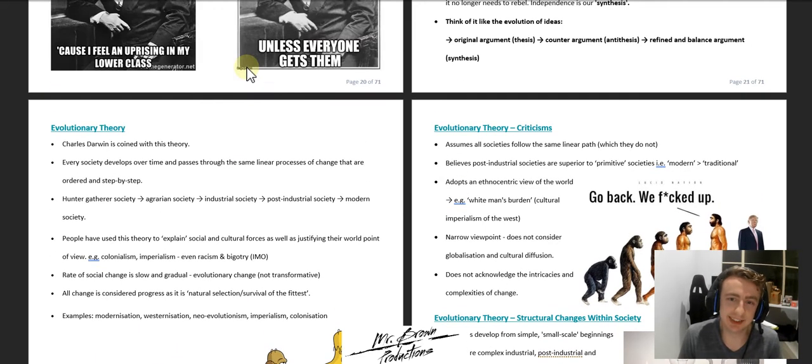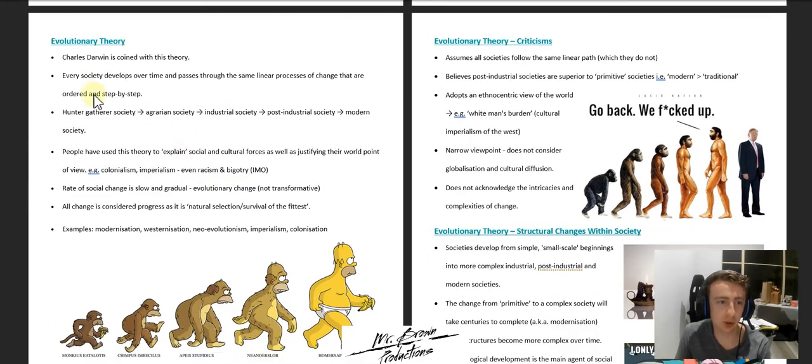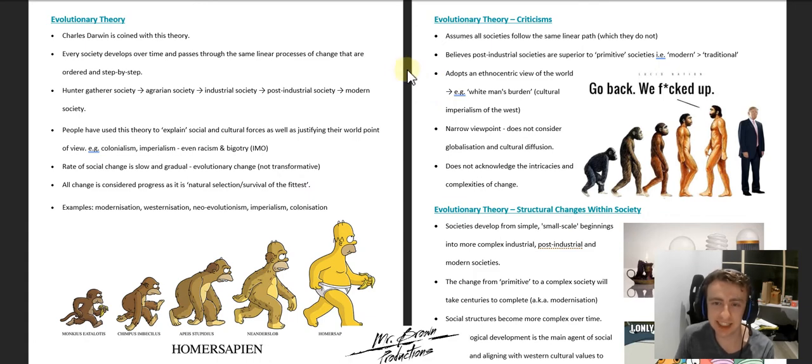Today we're going to continue on with social theories, but we're going to look at evolutionary theory. This is probably the easiest theory to understand, so it's the one that won't take long to explain and teach at all. Evolutionary theory was created by this guy called Charles Darwin. You might have heard of Darwinism, or the theory of evolution. He was the guy that came up with it.